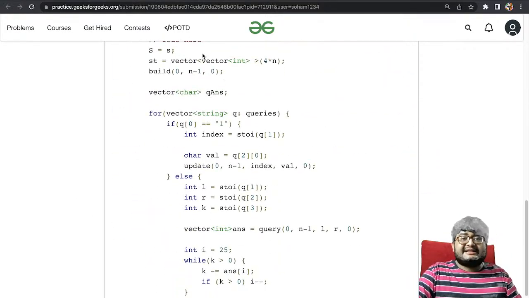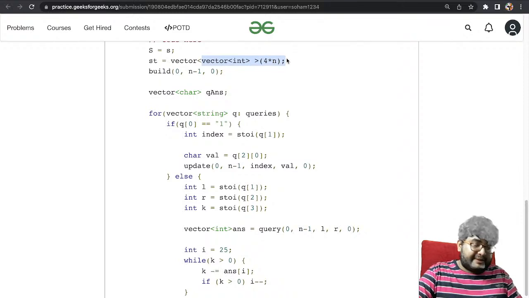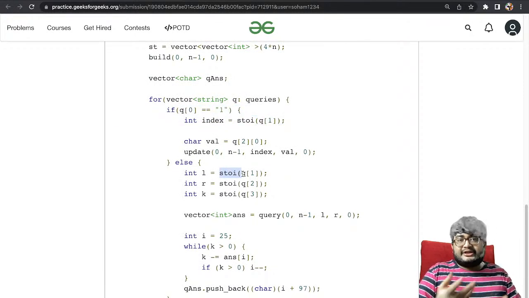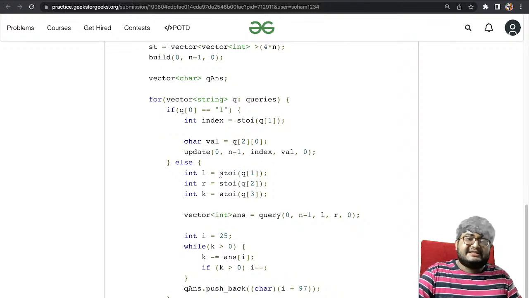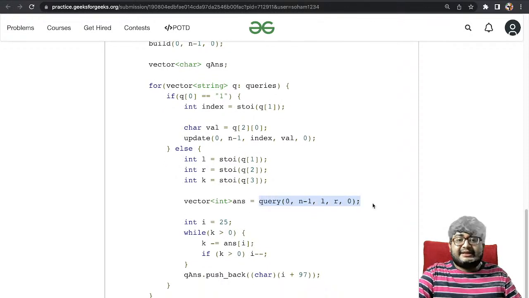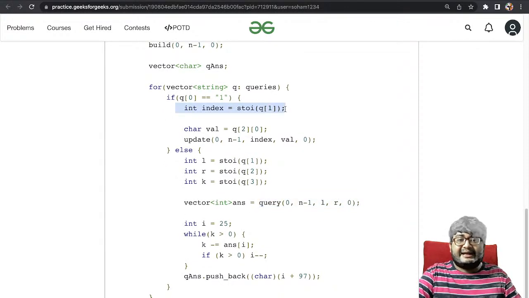Finally, we'll create the segment tree here as size 4 into n because we are using a recursive implementation. Now we'll go through all the queries. If it is equal to 1, and again, how to convert a string to an integer? We have this method in C++, s2i. Just use that, s2i. You will get l, r, k, right? So just run the query from l, r, k, and here you will get index and value, and just create the update.